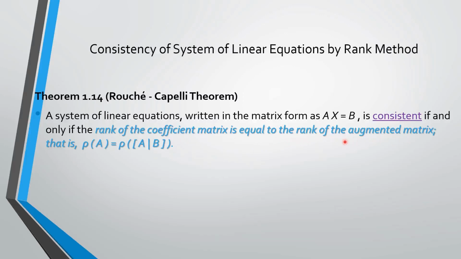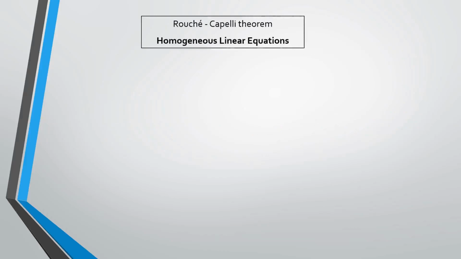Here we already learned augmented means the combination of two matrices, that is A and B. That is, rank of A equals rank of the augmented matrix [A|B]. To understand the concept, Rouché-Capelli's theorem for homogeneous linear equations, I form a table. For every system of homogeneous linear equations, the system is always consistent.